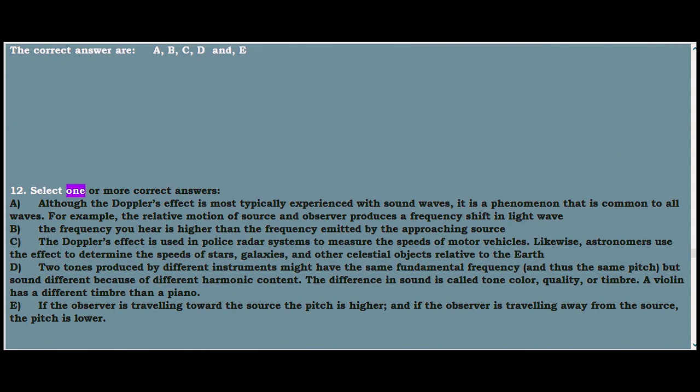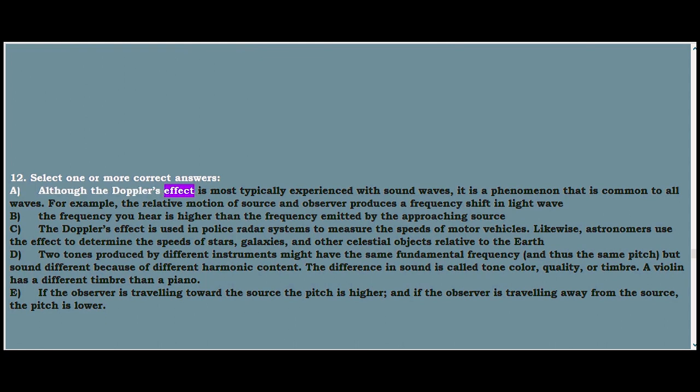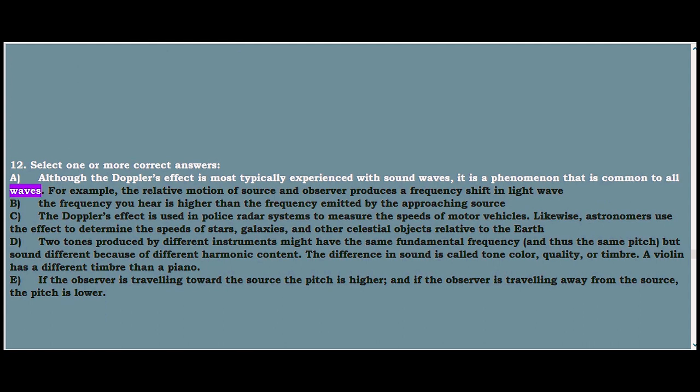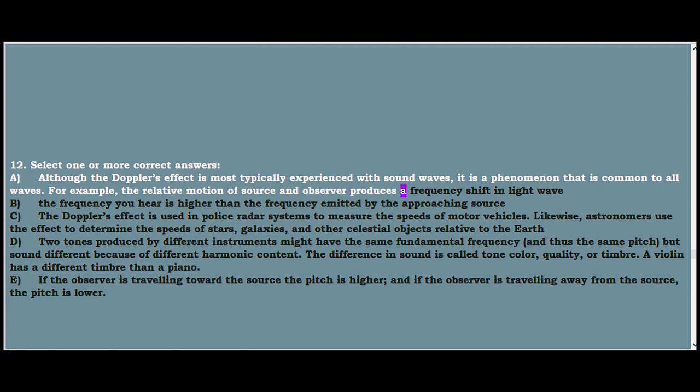12. Select one or more correct answers. A. Although the Doppler effect is most typically experienced with sound waves, it is a phenomenon that is common to all waves. For example, the relative motion of source and observer produces a frequency shift in light waves.